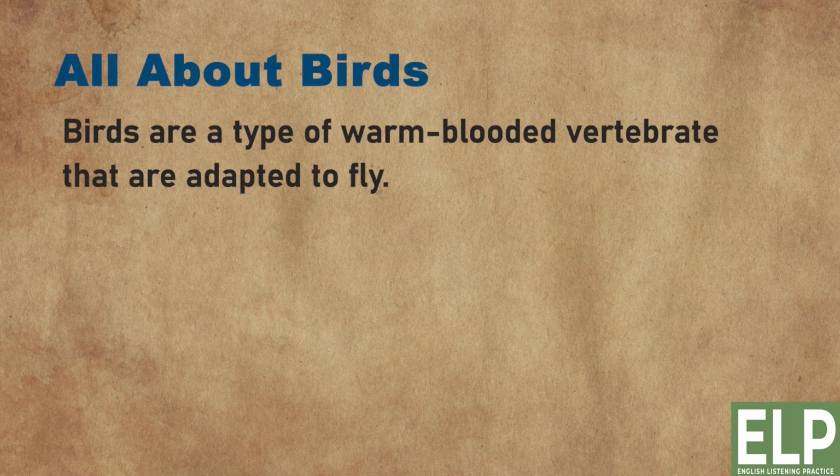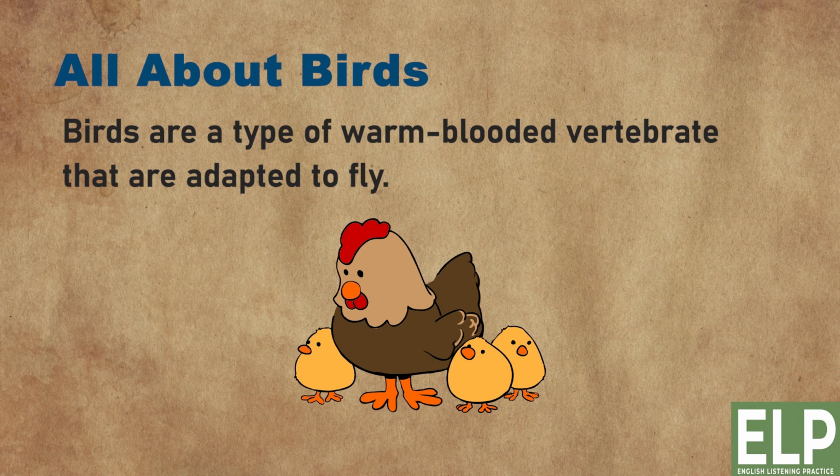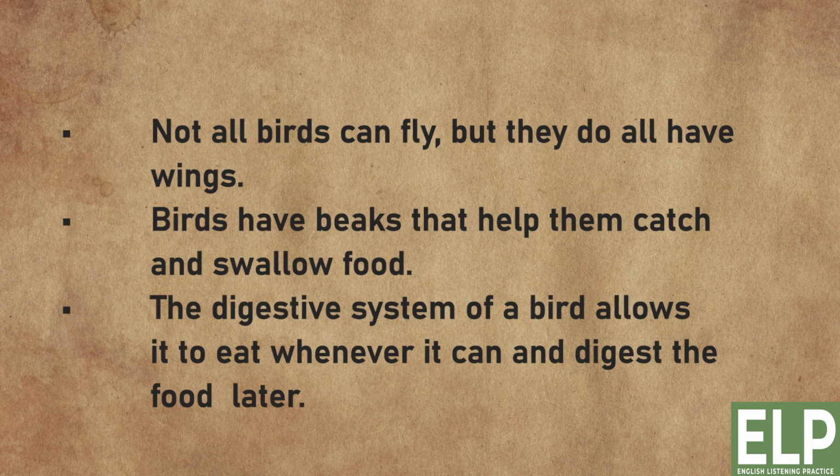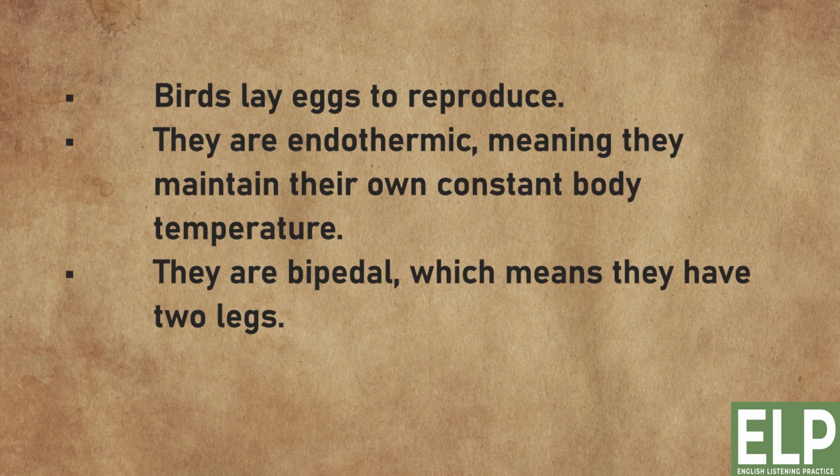All about birds. Birds are a type of warm-blooded vertebrate that are adapted to fly. Not all birds can fly, but they do all have wings. Birds have beaks that help them catch and swallow food. The digestive system of a bird allows it to eat whenever it can and digest the food later. Birds lay eggs to reproduce.